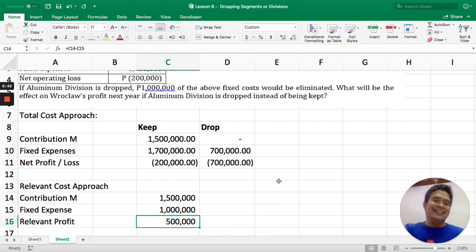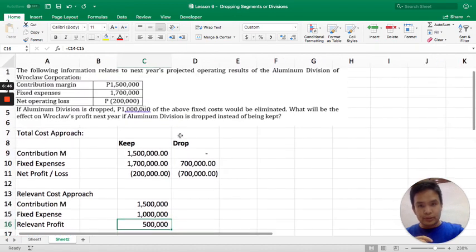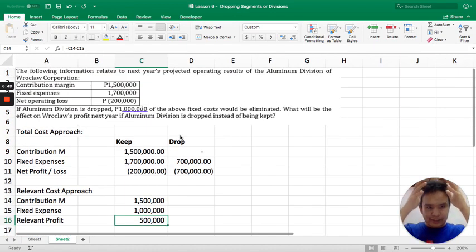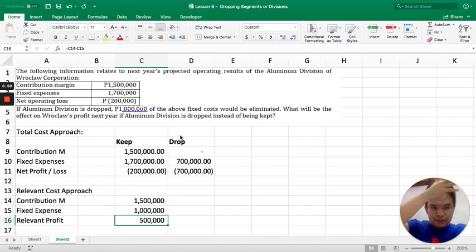So, yan. Again, in a keep or drop scenario, you can use the total cost approach to simulate the income statement if you keep and simulate the income statement if you drop, and then look at the difference and decide. If you're getting better, then you can use just relevant cost approach to make a single income statement on relevant items only. As long as relevant profit siya, then it is worth keeping.